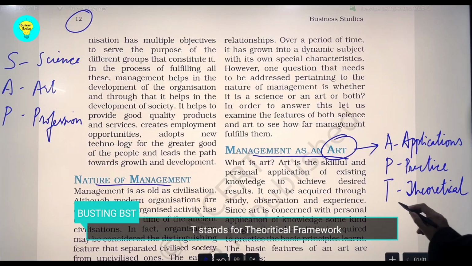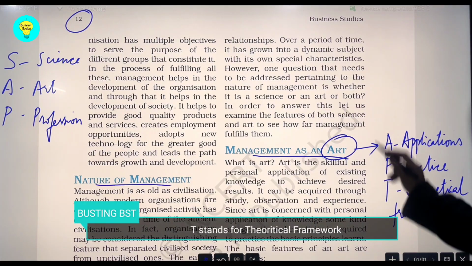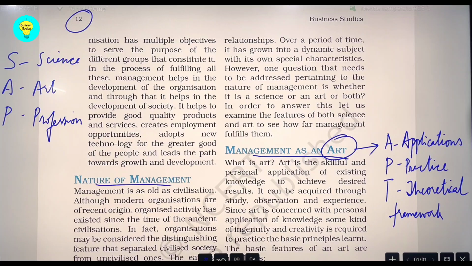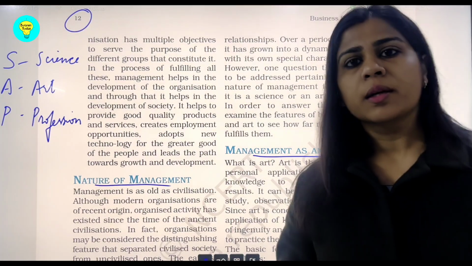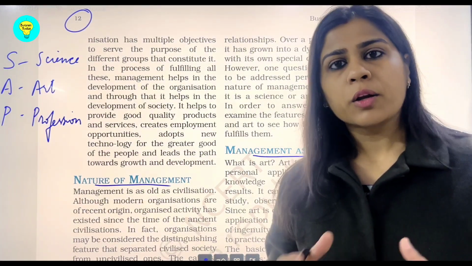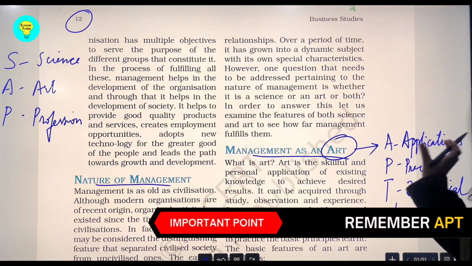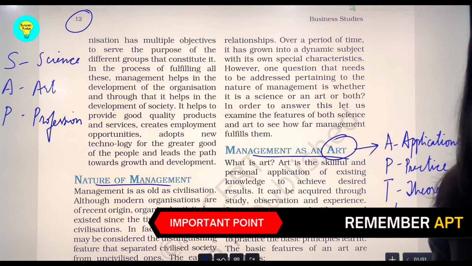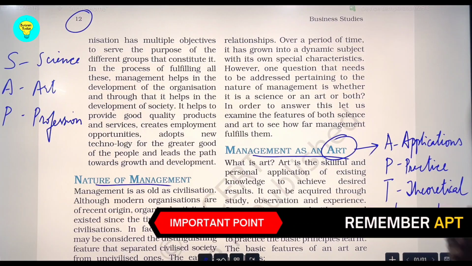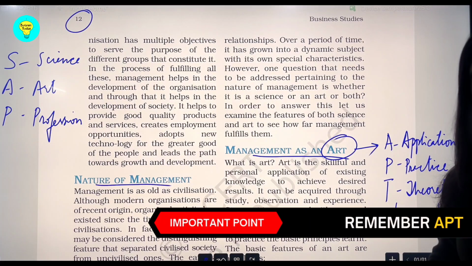So all these points prove management to be an art. Remember students, whenever you form such acronyms, they have to include your keywords, so that even if you write that particular word, you are given marks.